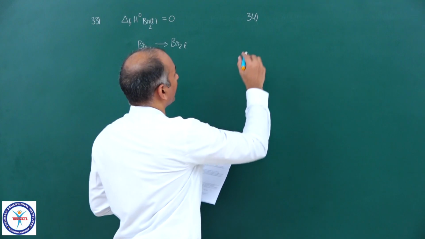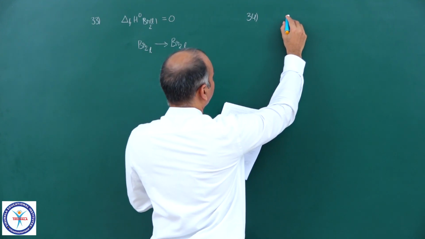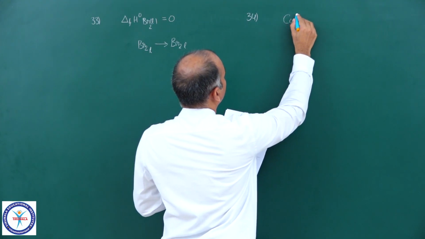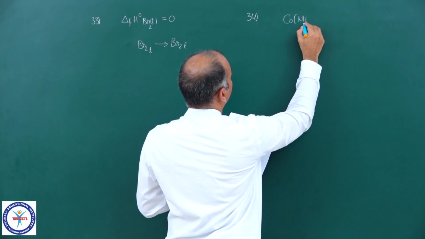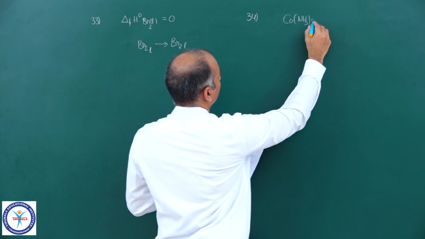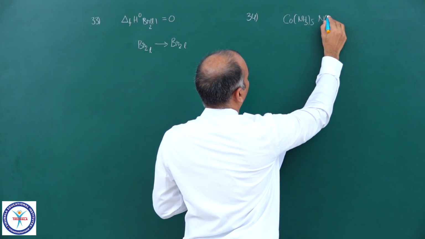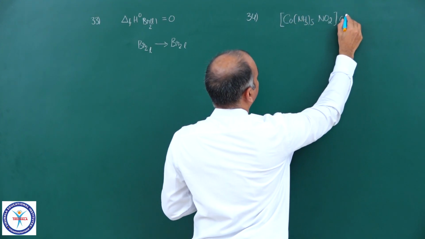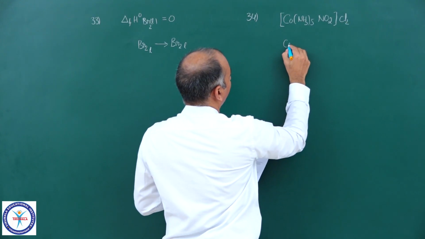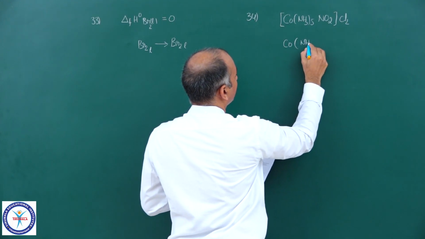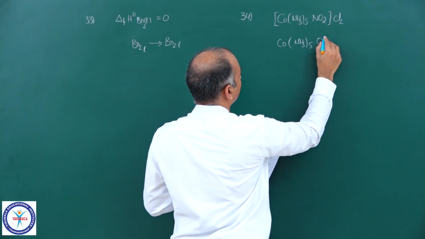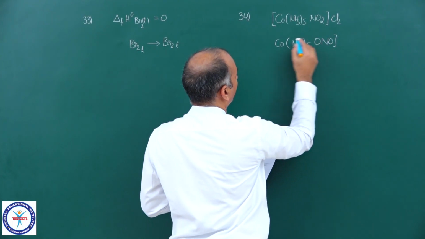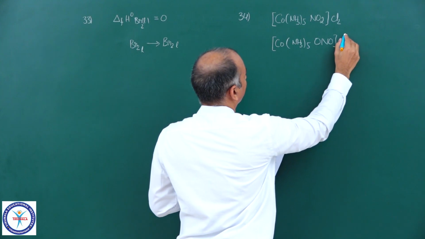In statement 1, the information given to you is Co(NH3)5 NO2 when N is attached, and outside Cl2. Similarly, we have Co(NH3)5 ONO and outside Cl2.